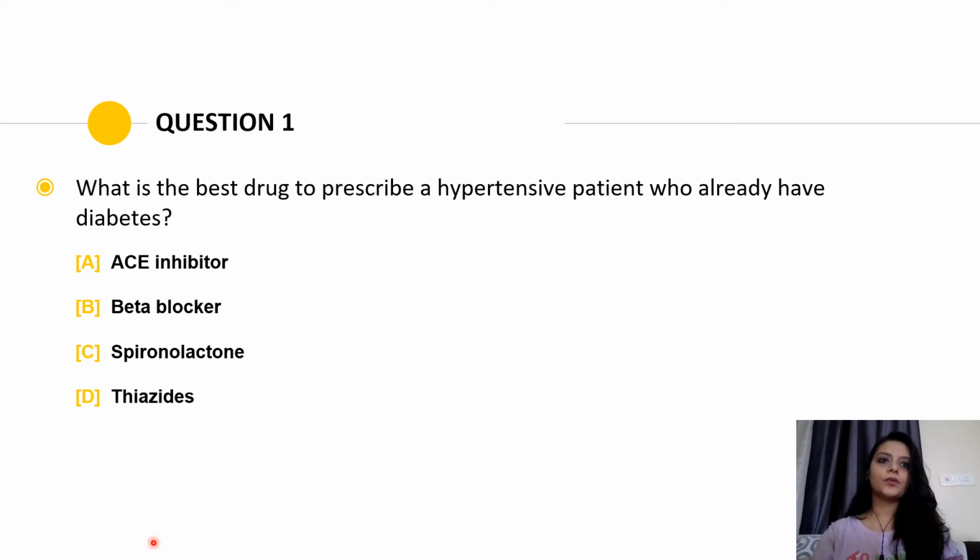All these drugs come under antihypertensive drugs. Again, we should know that each drug can be specific for each condition, because these special conditions are really important. If the patient has some comorbidities, like here he has diabetes, the drug can change. So the drugs are really important. So here the answer is